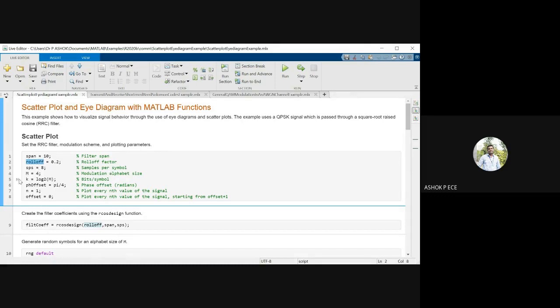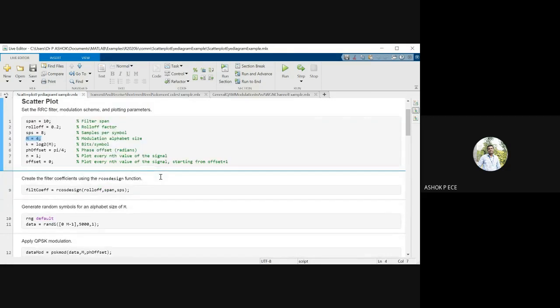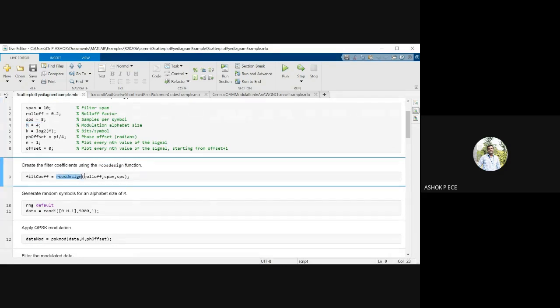Okay, so I'm defining the bits per symbol. I'm going to use QPSK. Okay, so see here, I'm going to use QPSK. I'll be using 4. I'm going to group 4 bits at a time. So 4 bits will be called one symbol. Now I'm designing a raised cosine filter using the roll-off factor, the span, and SPS.